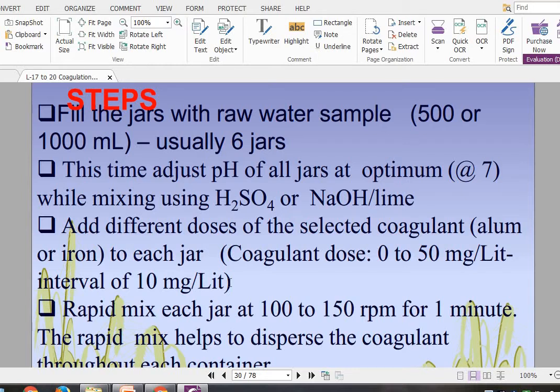Then after adding each interval of 10 mg per liter, we will monitor and analyze the behavior of the fluid, and we will come to know how the water will act.